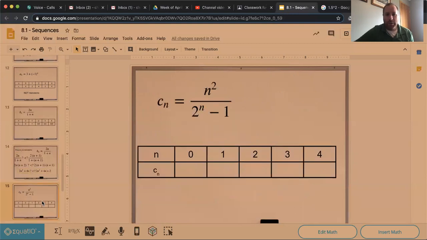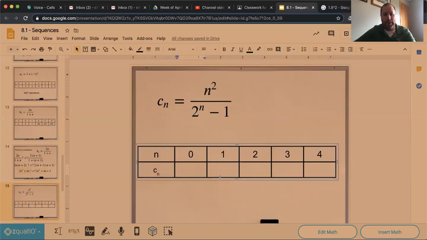And then the last example, we take a look at this, and what we do is just plug this stuff in, right? If we tried to plug in 0 here, in fact, we couldn't, because that would be 2 to the 0, which is 1, minus 1. We'd be dividing by 0, which is actually not okay on that one.